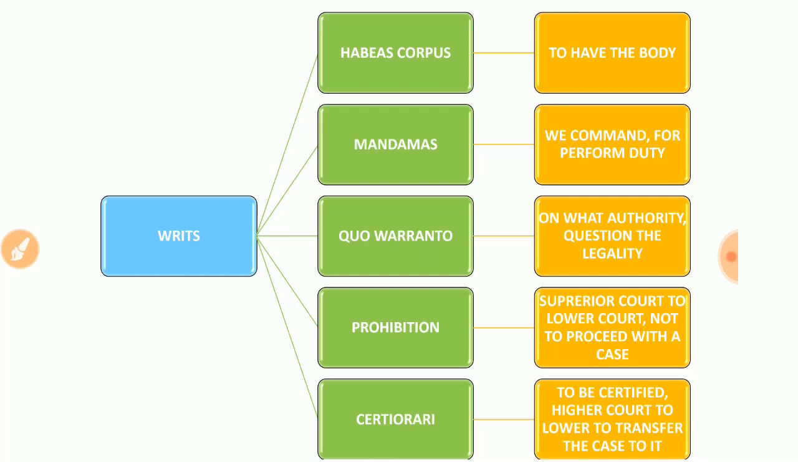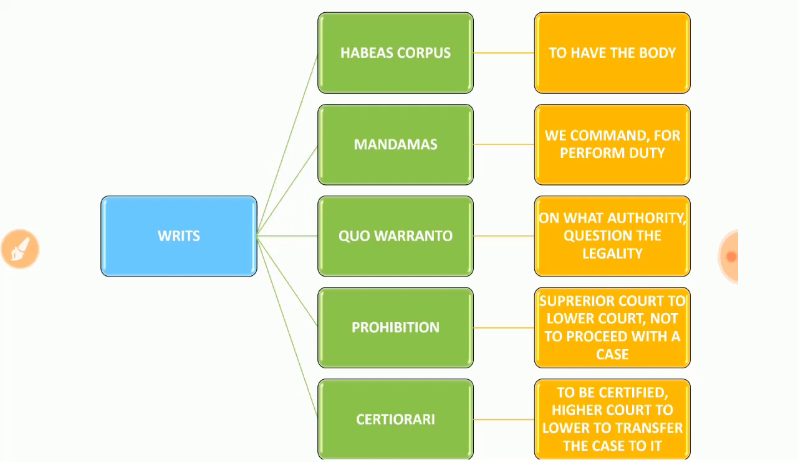So writs are those powers associated with the Indian courts, like the Supreme Court and High Court, to safeguard the fundamental rights. Writs are the watchdog of fundamental rights. That's why the Supreme Court and High Courts are called the watchdog or protector of the fundamental rights of the Indian Constitution. How are they protecting them? They use their additional powers. Those powers we call writs, and there are 5 writs.